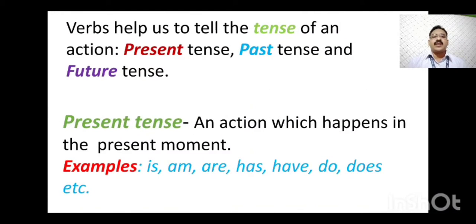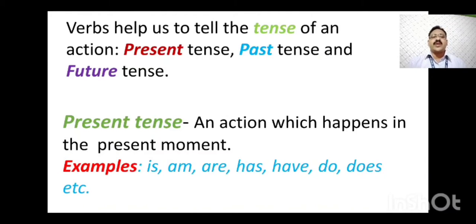Now verbs help us to tell the tense of an action: present tense, past tense and future tense. As we know children, time or tense are of three forms. First of all, we will learn what present tense is.